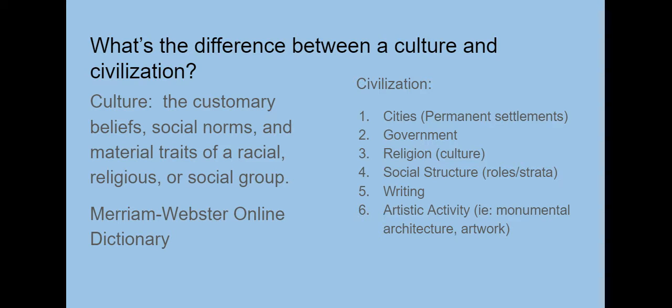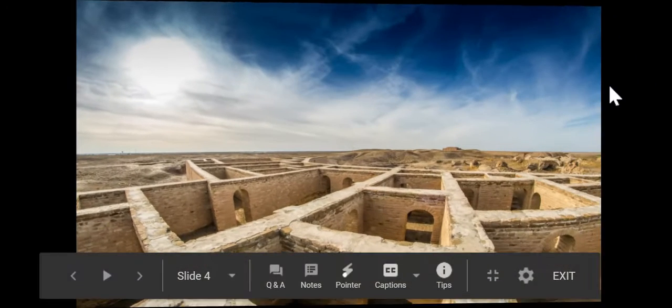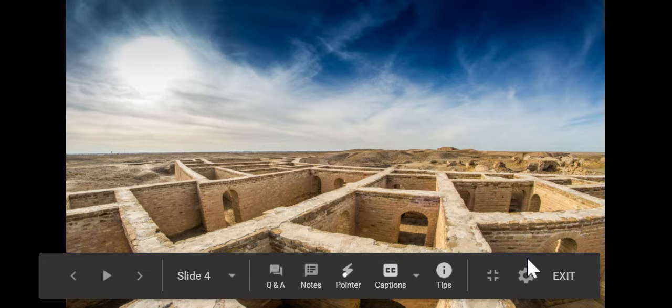If you have any questions, please hold them for the end, or you can send them in an email, and I'll be happy to answer any questions about these six. But these are six important characteristics of civilizations. And here are some pictures to show you guys all of this.